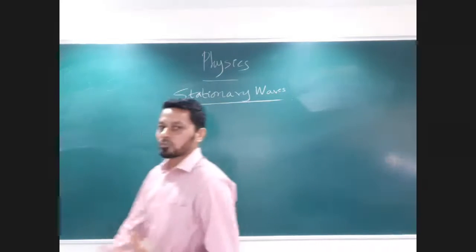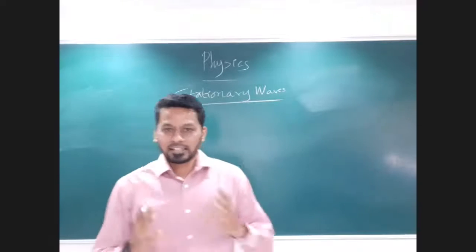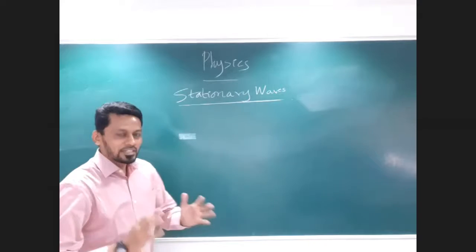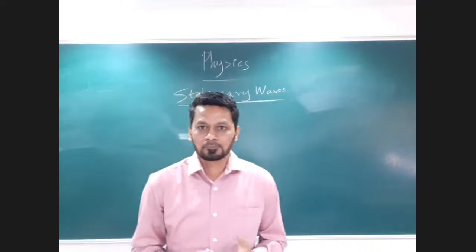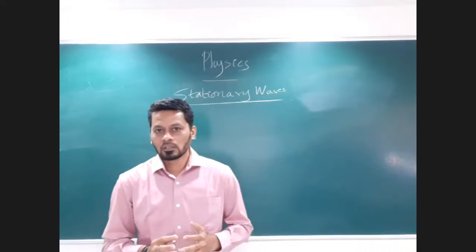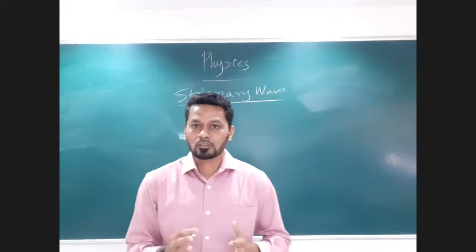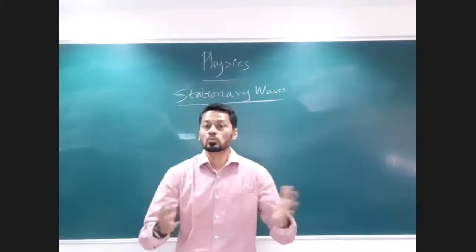So basically, we do get standing waves, also called stationary waves. We say that it appears to us to be at one point. It may be vibrating, but for us, the perception will be that the wave is not vibrating.